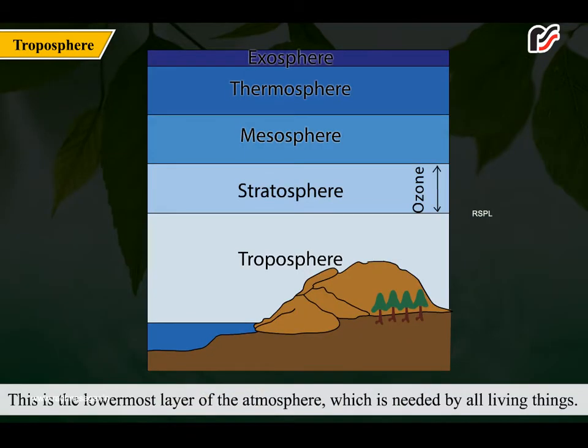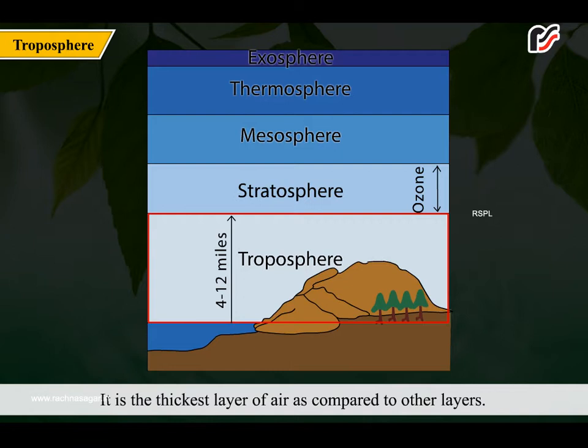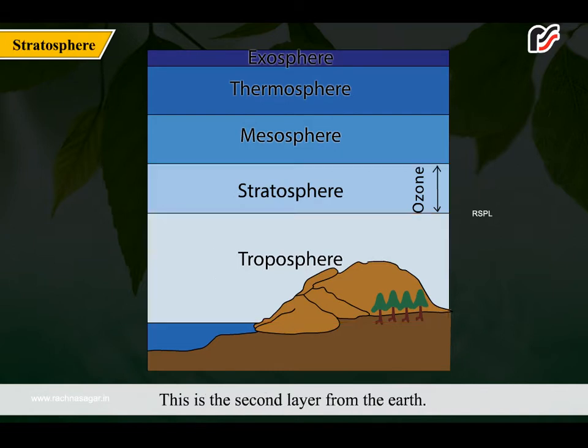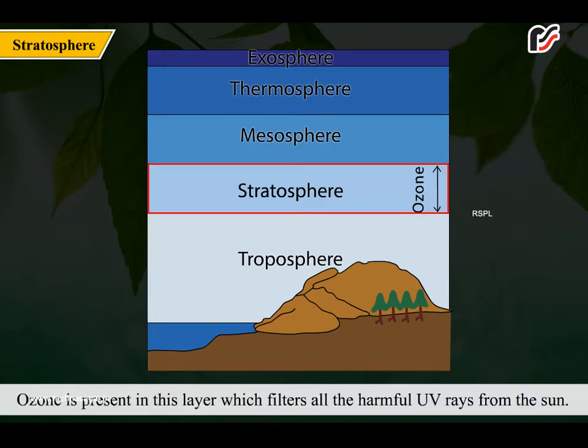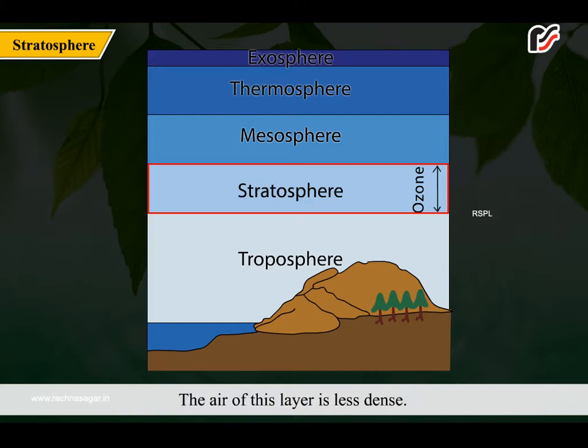This is the lowermost layer of the atmosphere, which is needed by all living things. It is the thickest layer of air as compared to other layers. This is the second layer from the Earth. Ozone is present in this layer, which filters all the harmful UV rays from the sun. The air of this layer is less dense. This layer is useful for flight of aeroplanes.